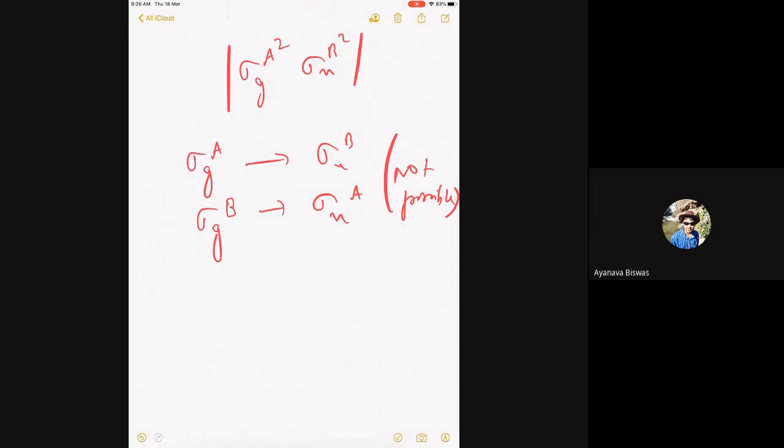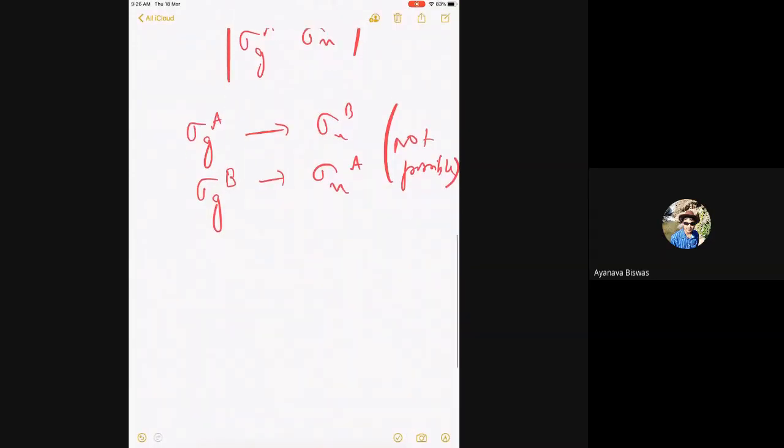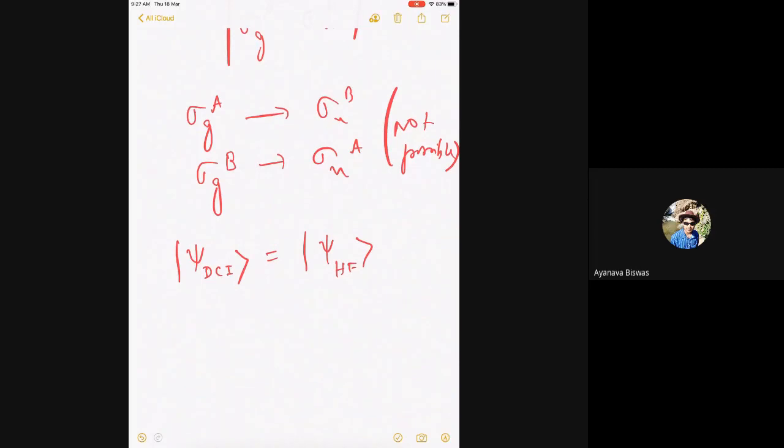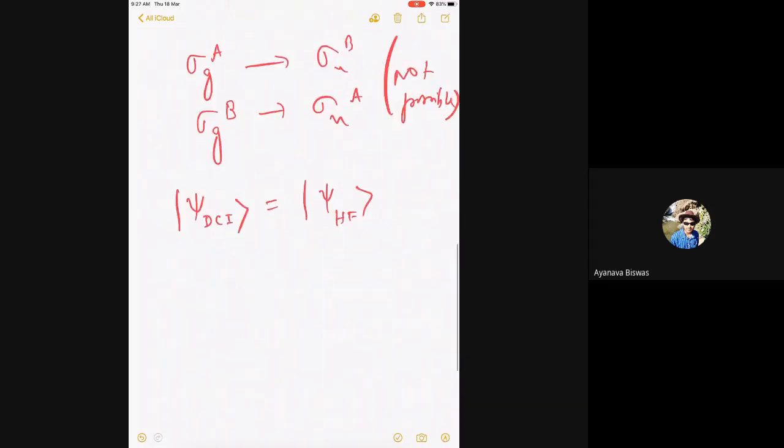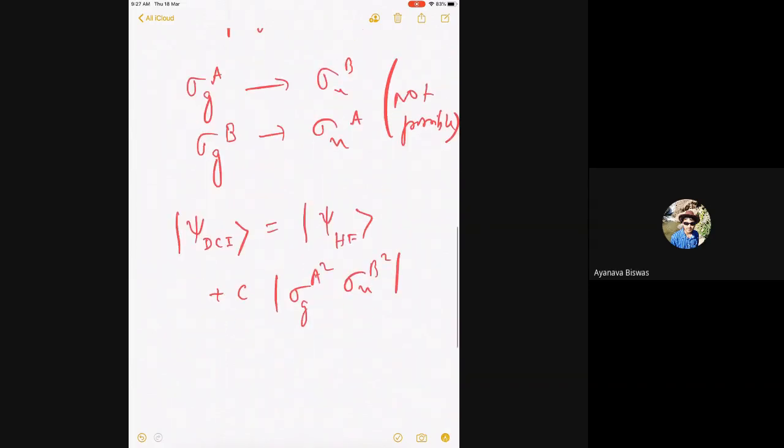So I hope it's clear what I'm talking about. So your psi DCI will then become the psi 0, or psi Hartree-Fock, which is nothing but sigma g A square sigma g B square, plus a coefficient times the sigma g A square sigma u B square determinant, plus another coefficient times sigma g B square sigma u A square.